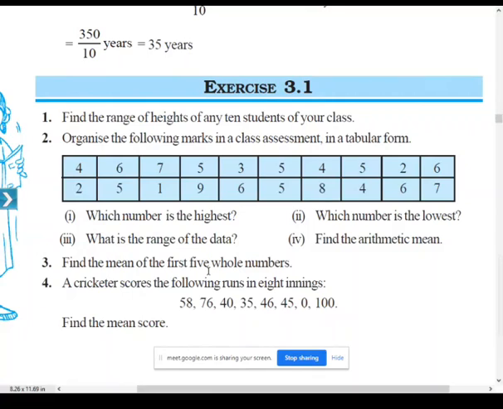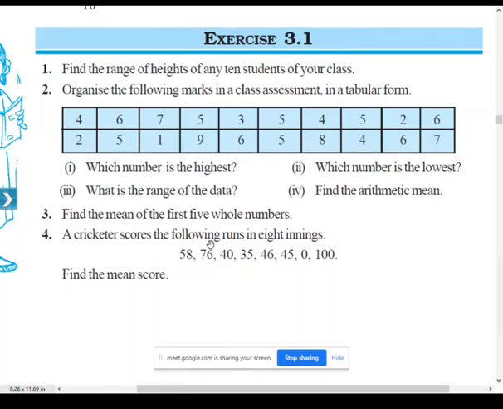So these are the first 5 whole numbers, that is 0, 1, 2, 3, 4, and for these 5 whole numbers you have to find the mean. And how to find the mean? Sum of numbers divided by total number of observations. On adding these 5 numbers, you will be getting 10. And that sum of observations, 10, you have to divide by the number of observations. Total 5 are there. So 10 divided by 5, the mean will be 2. Okay. So next,